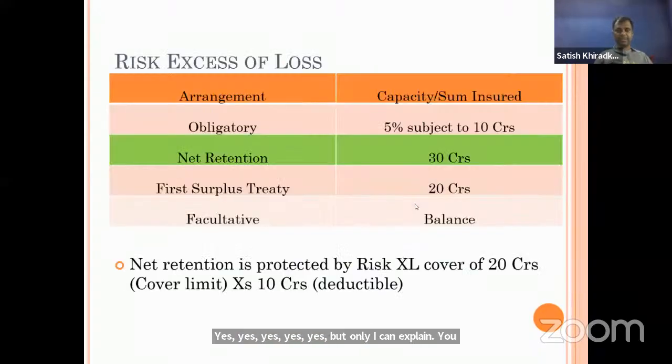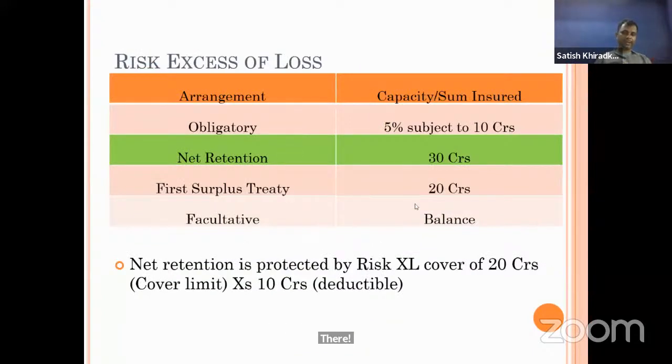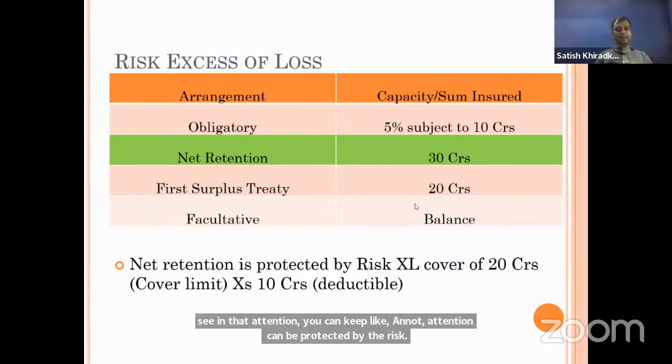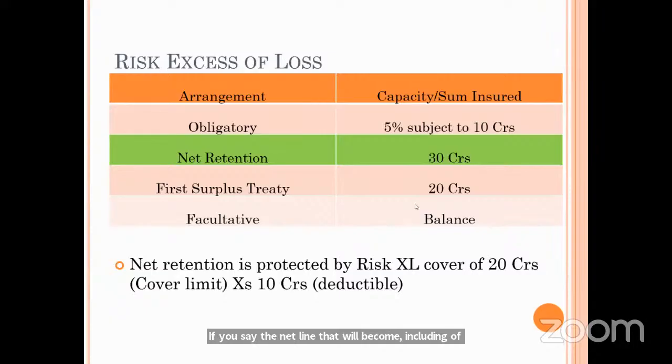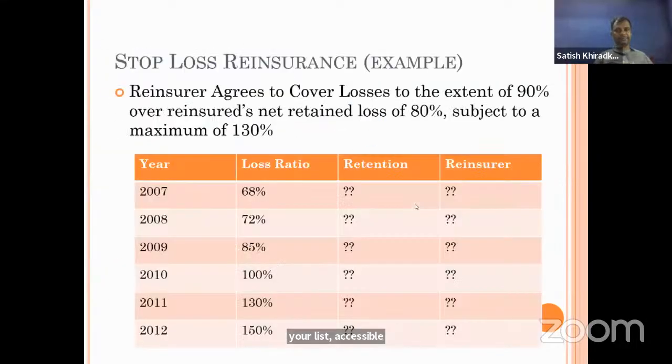See, in net retention, you can keep net retention protected by the risk excess of loss, and then your line becomes... So if you say the net line, that will become inclusive of your risk excess of loss and all this. Okay, sir. Any other doubt?